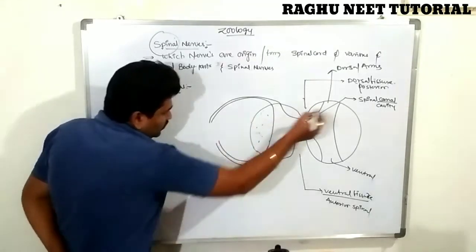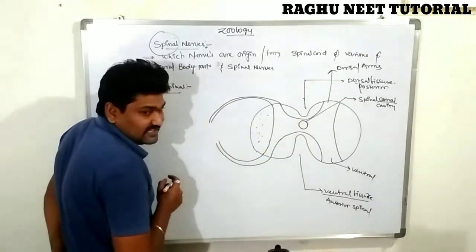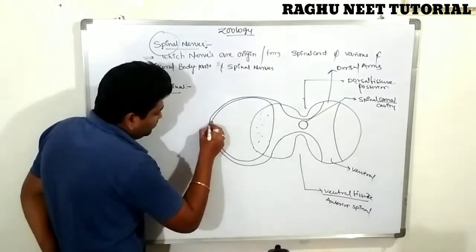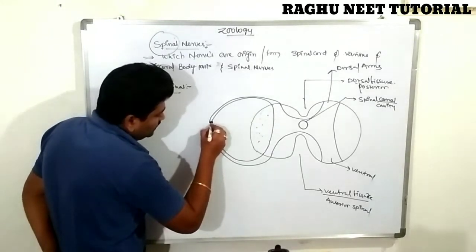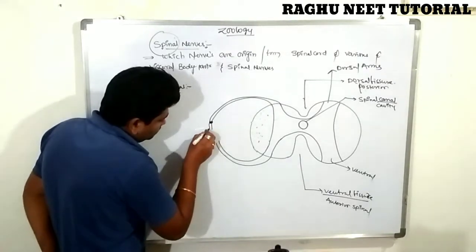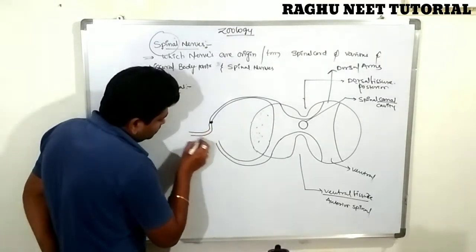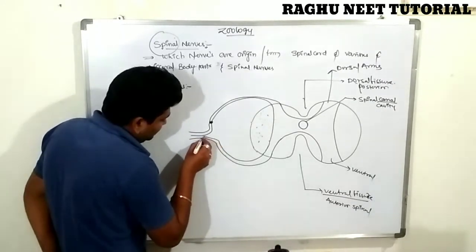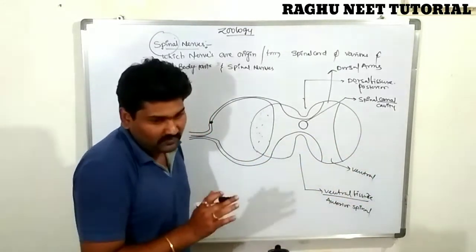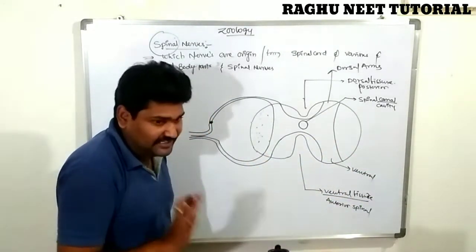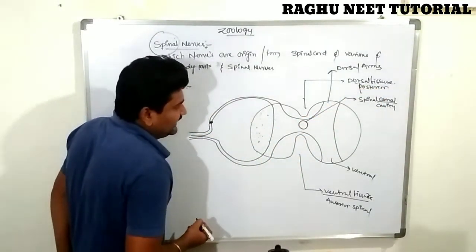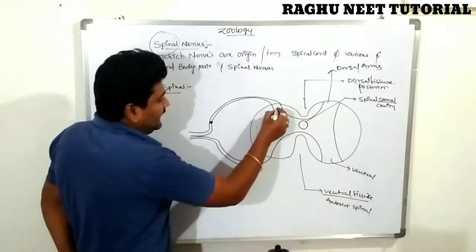The dorsal arm extends to form the nerve ganglion, and this nerve ganglion also extends. The ventral arms are also coming outside of the vertebral column, or rather the spinal region. So the dorsal region, or dorsal arm, acts like sensory nerves.